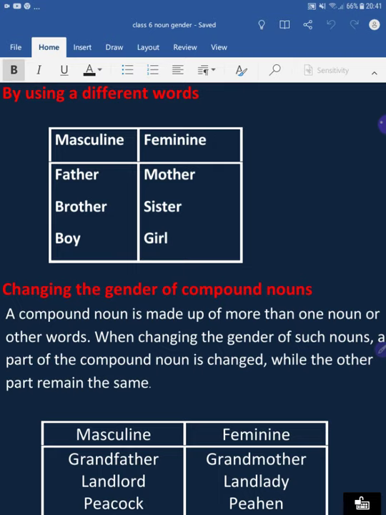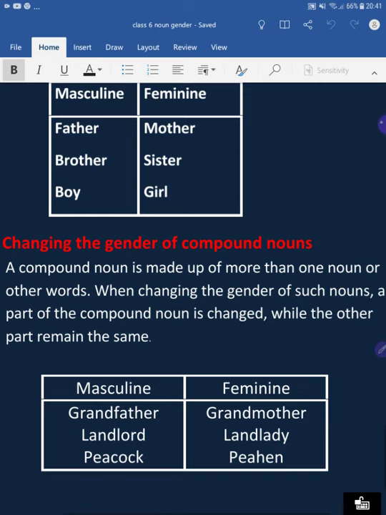As we can see in the examples, the masculine is grandfather. How are we changing it? We take grand from grandfather, but we use the feminine mother instead of father. So two words are compounded here: grand plus father and grand plus mother.